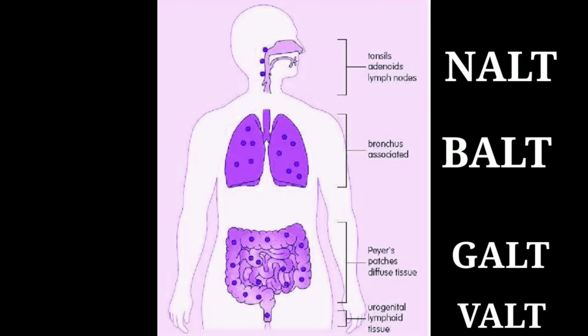Within the follicle is a site of antigen-dependent B cell proliferation. Antigens and foreign particles are trapped within the deep crypts of their lymphoepithelial, from where they are transported to lymphoid follicles. The second type is GALT, that is gut-associated lymphoid tissue.